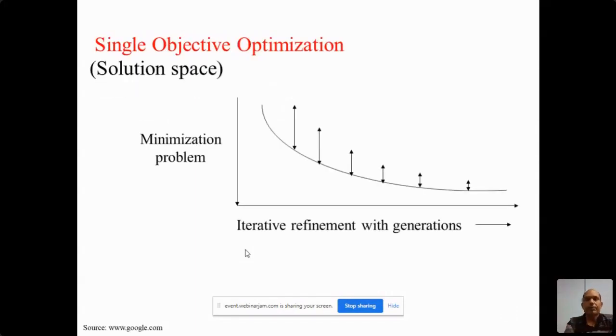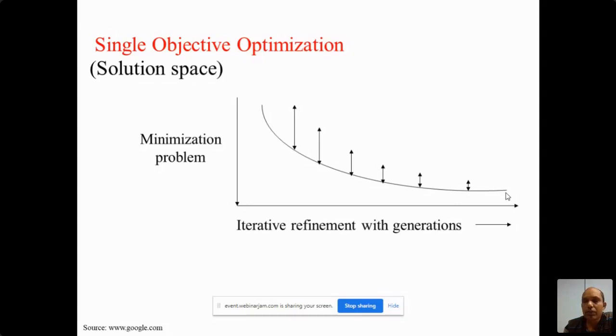So in single objective optimization, we will start from here, and with the iterations, we will refine the solution, and at the end, we have many ways to stop the algorithm. Suppose we decide that we will run this algorithm for 100 iterations, then you can stop the algorithm.